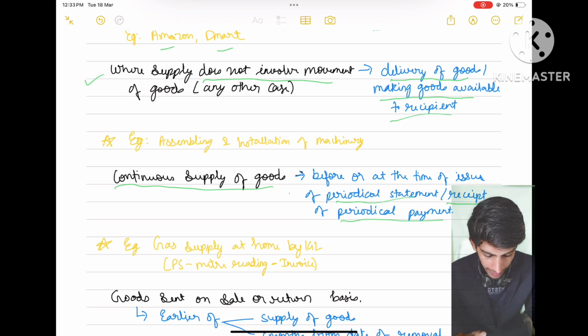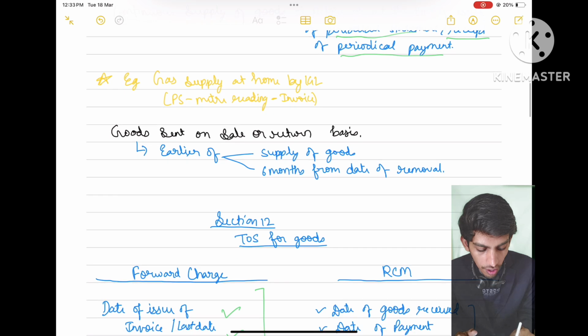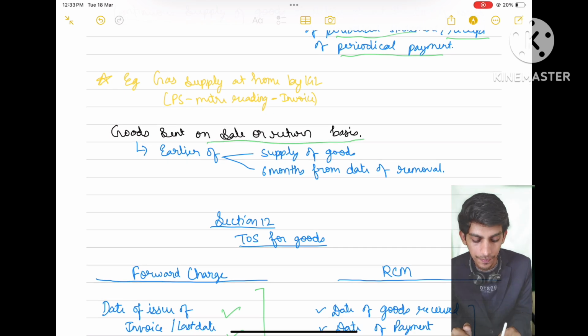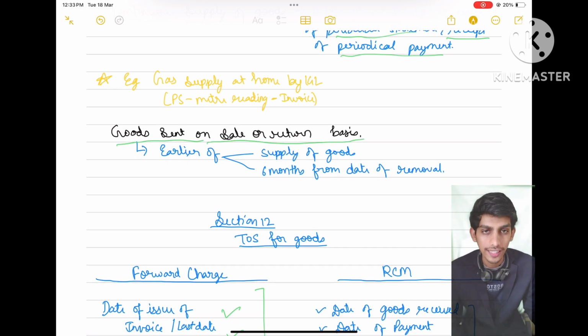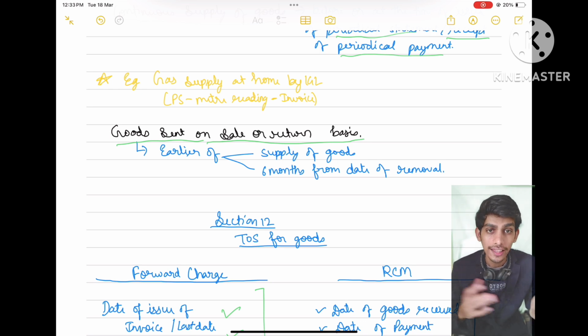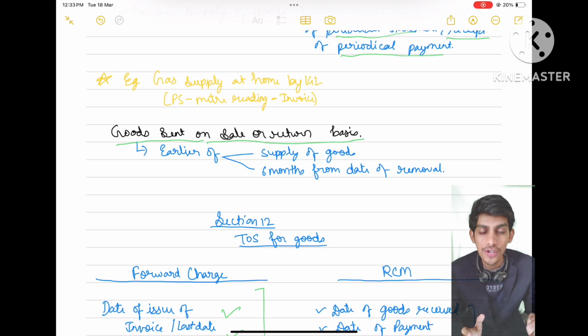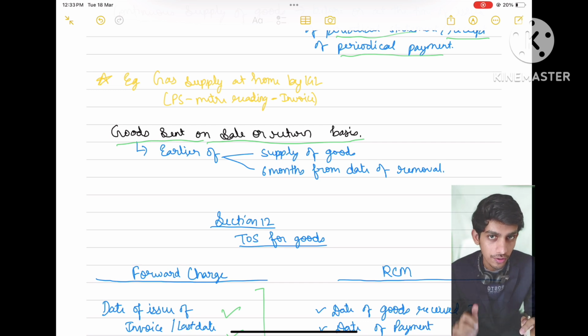Okay, then moving on, goods sent on sale or return basis. There are some cases in which the supplier sends the goods to the recipient. He says, if you like the goods, accept it, pay for it. If you don't like the goods, you can return it. So in those cases where the recipient has the option to return the goods if he does not like them, that is goods sold on sale or return basis.